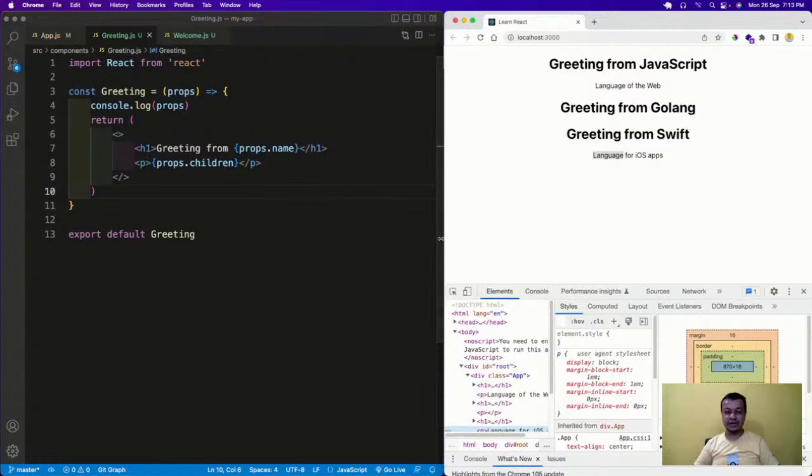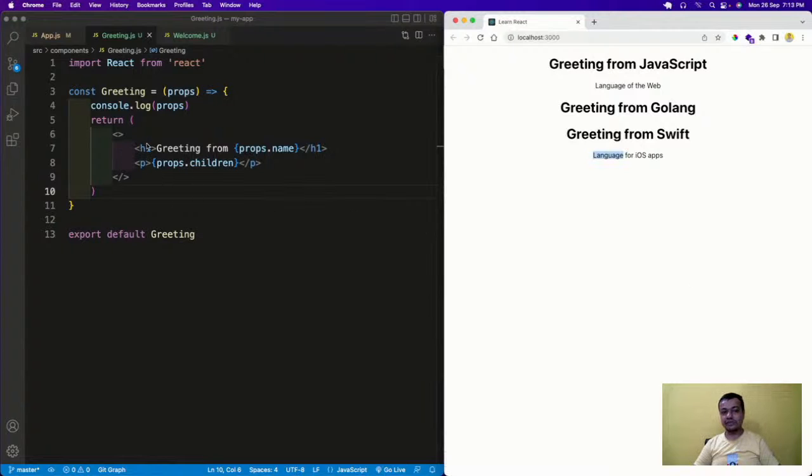has a few rules here and there. React components cannot start with h1 and then p side by side like that. It cannot be there. Okay, so that is there.